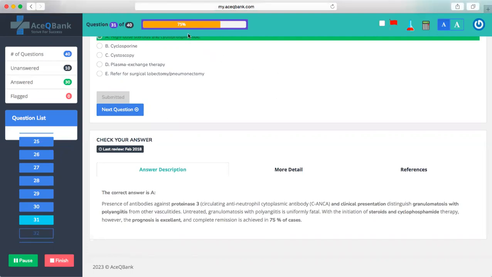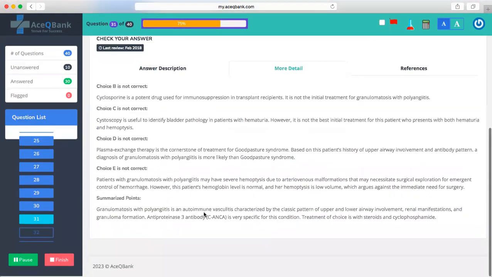Untreated granulomatosis with polyangiitis is uniformly fatal. With the initiation of steroid and cyclophosphamide therapy, prognosis is excellent and complete remission is achieved in 75%. So this is what it is.